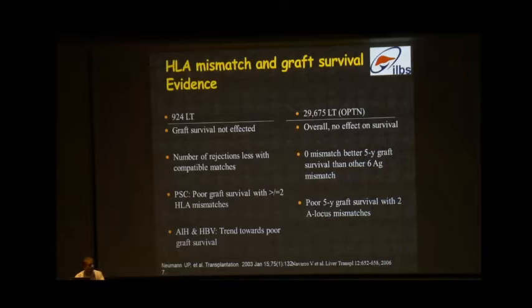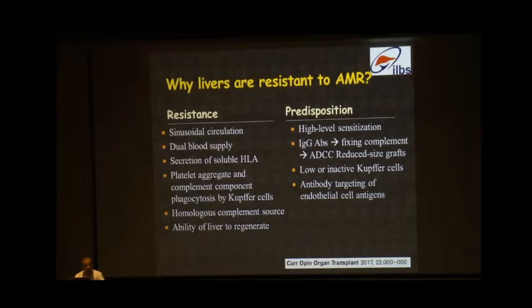And another data set in around 30,000 patients from OPTN showed overall no effect on survival, but when 0 mismatches were compared with 6 antigen mismatches, there was better survival, and there was poor 5-year graft survival with the A locus mismatches. So now, why is the liver tolerogenic? Why is antibody mediated rejection less often seen in the liver transplant setting?